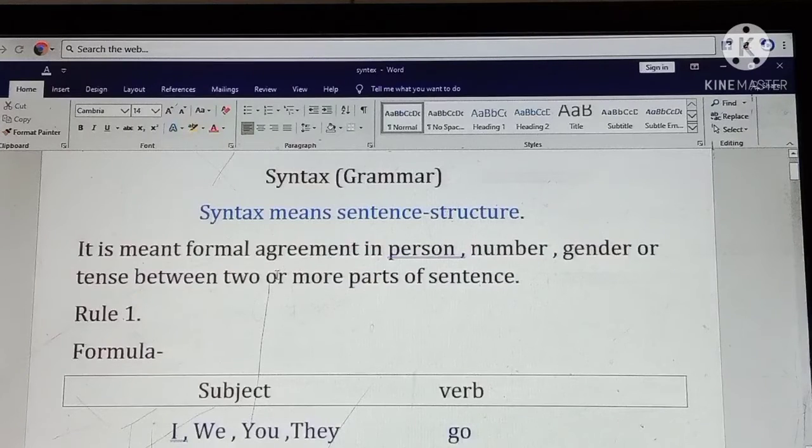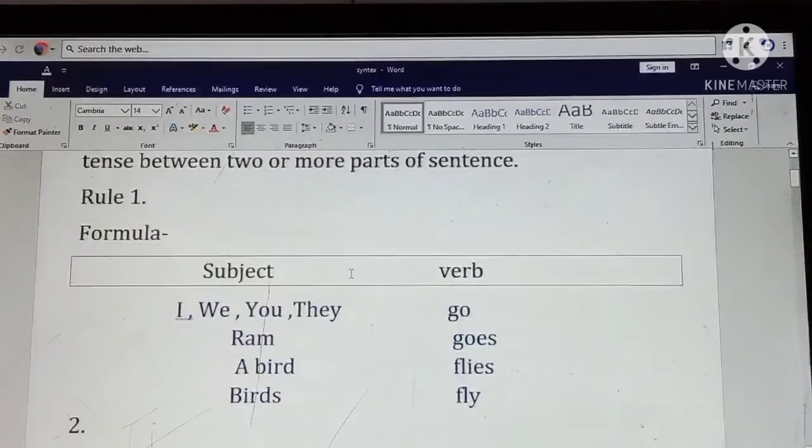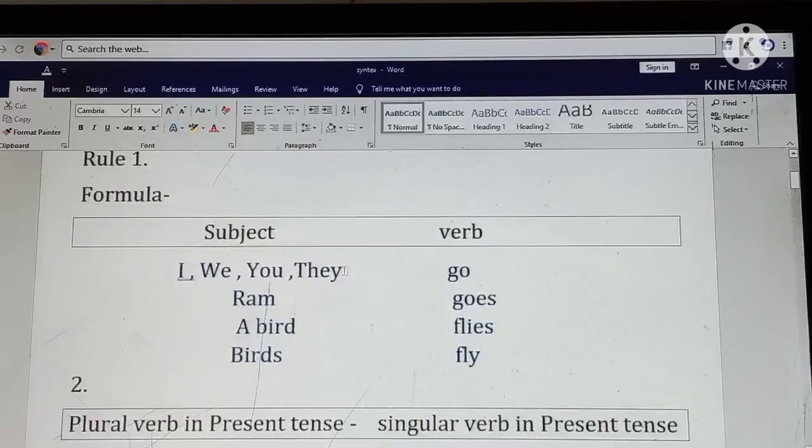It is also called a structure. It means formal agreement in person, number, gender, tense between two or more parts of a sentence. Rule 1. If the subject is I or we, a first person subject, the verb will be go, meaning V1.